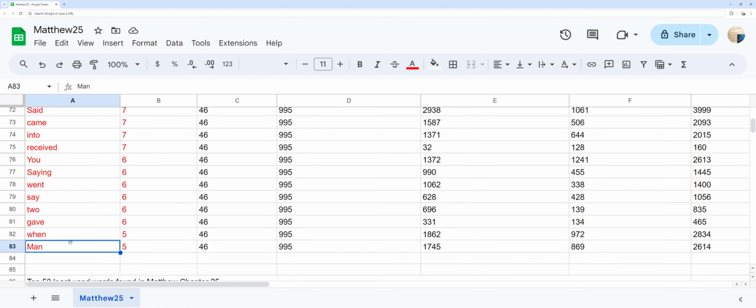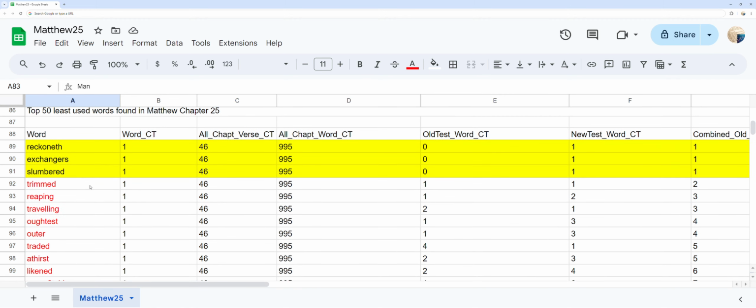Top 50 least used words found in chapter 25. You can see the least frequent words in Matthew chapter 25 and the word count for each. As well, you can compare that to the total times those words are used in the whole of each Old Testament, New Testament, and both Old and New Testaments.